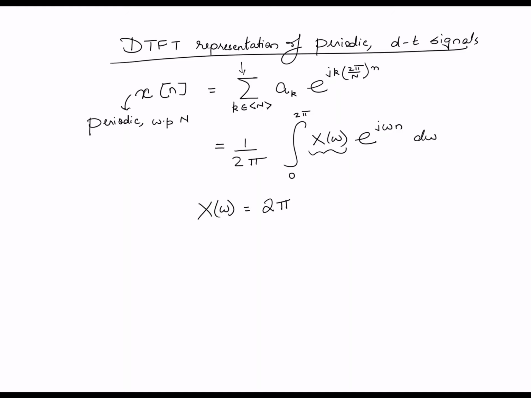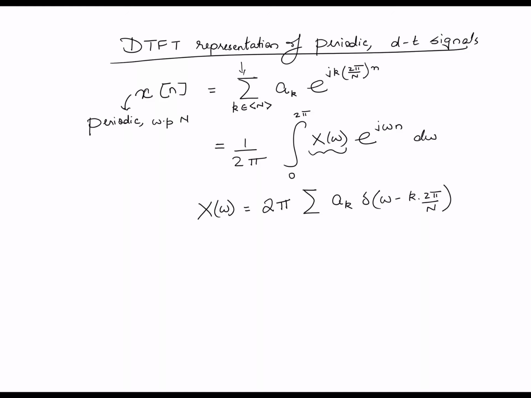It would have a 2 pi leading factor to cancel out the 1 by 2 pi sitting outside, times a summation of a_k, where a_k is the strength of an impulse which is located at k times 2 pi by N. So delta of omega minus k times 2 pi by capital N.